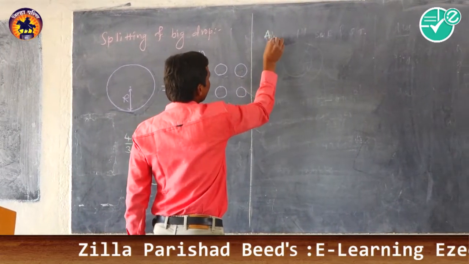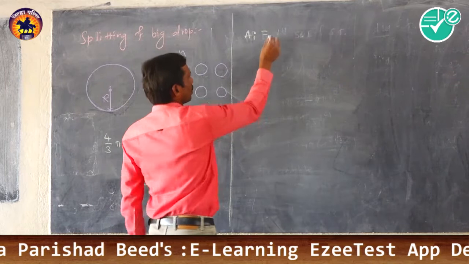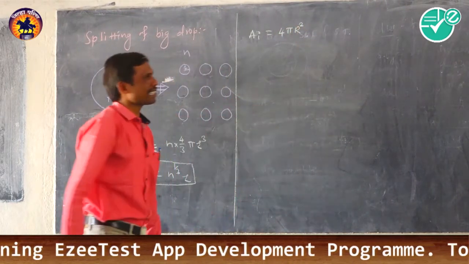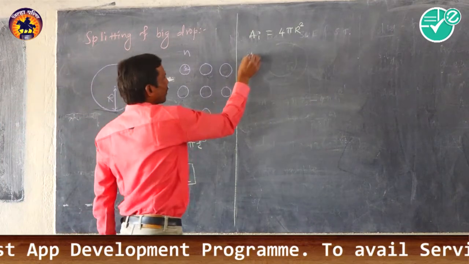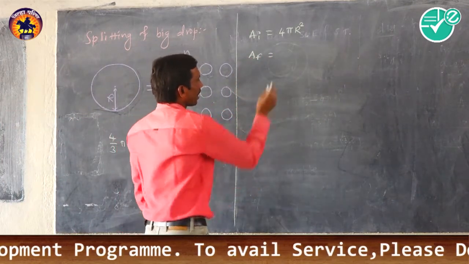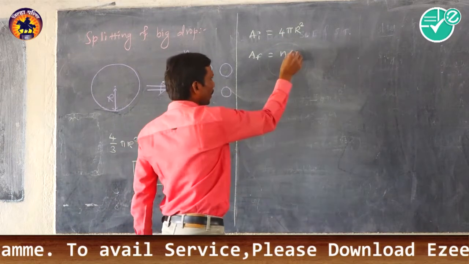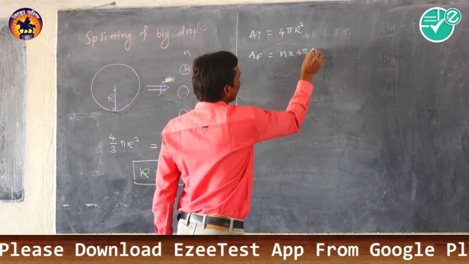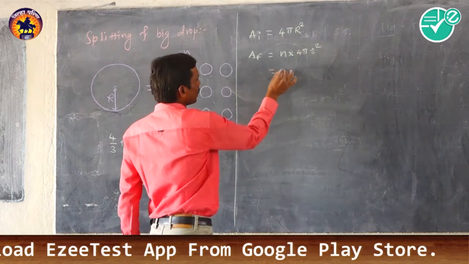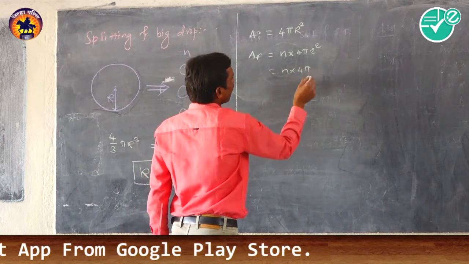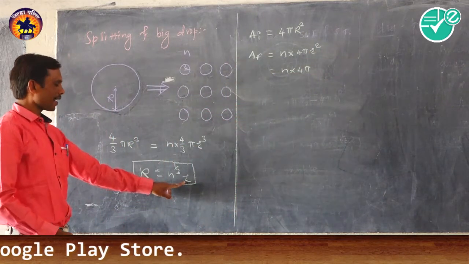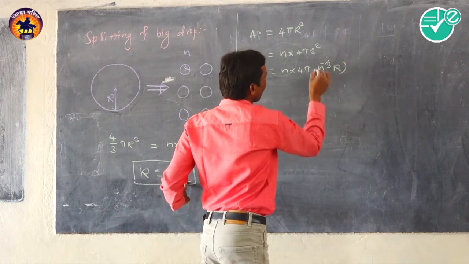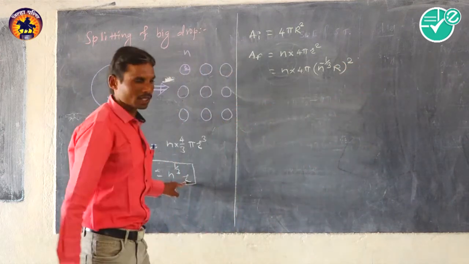The initial surface area of the drop, the surface area of a sphere, is 4πR². But what is the final surface area? There are N droplets into the surface area of a single droplet, that is 4πr², which is equal to N into 4π, where r is equal to N raised to minus 1/3 into R, squared.